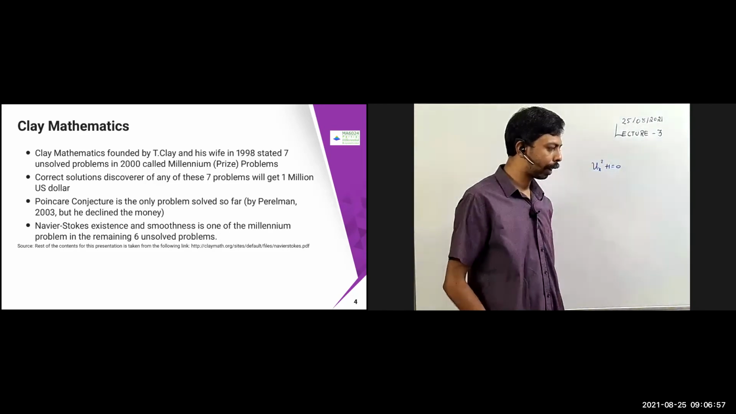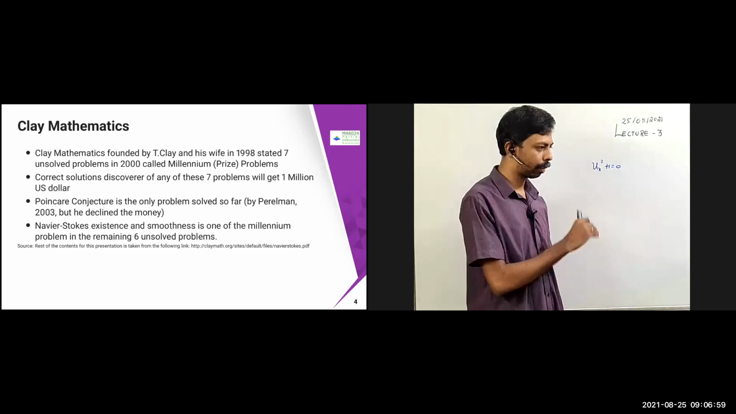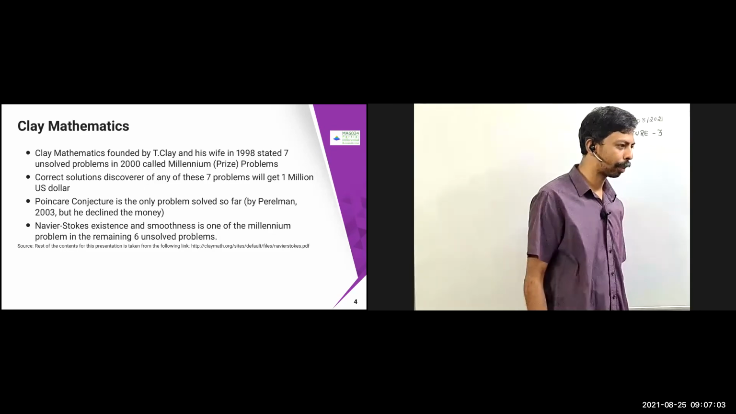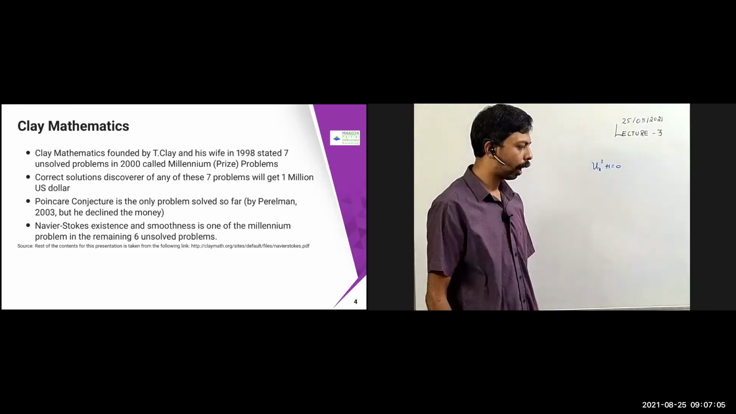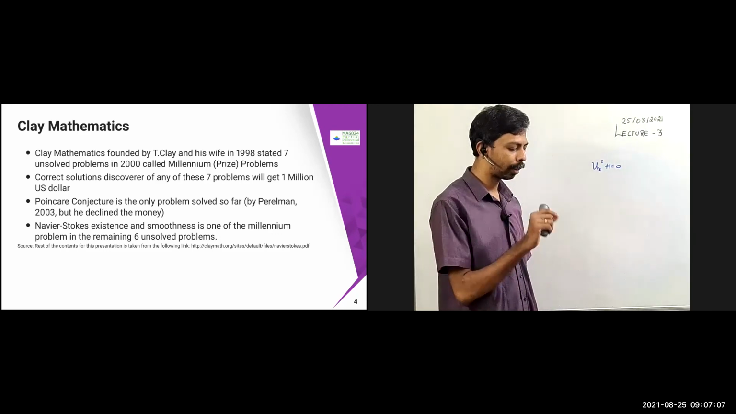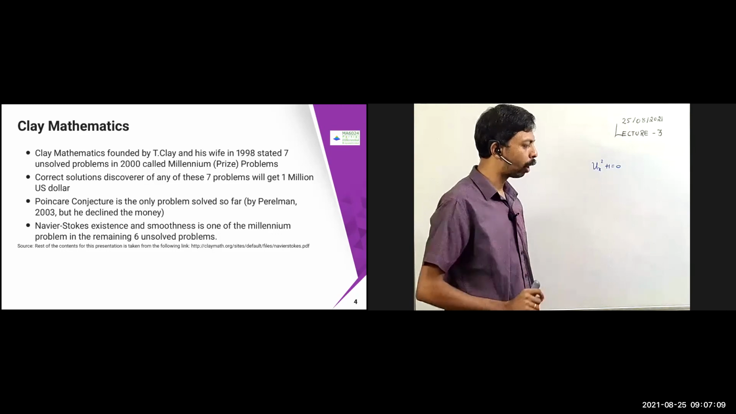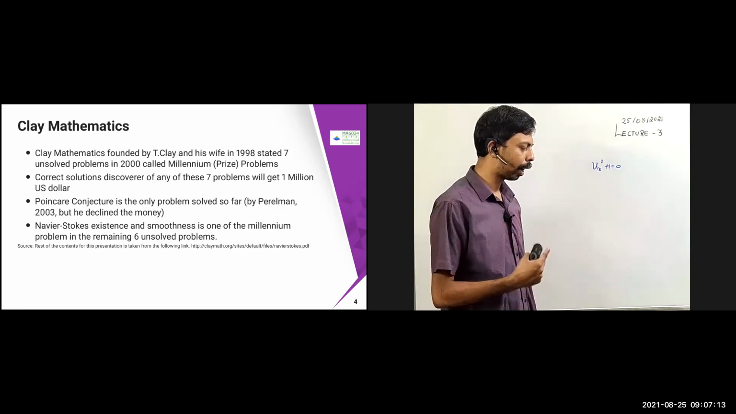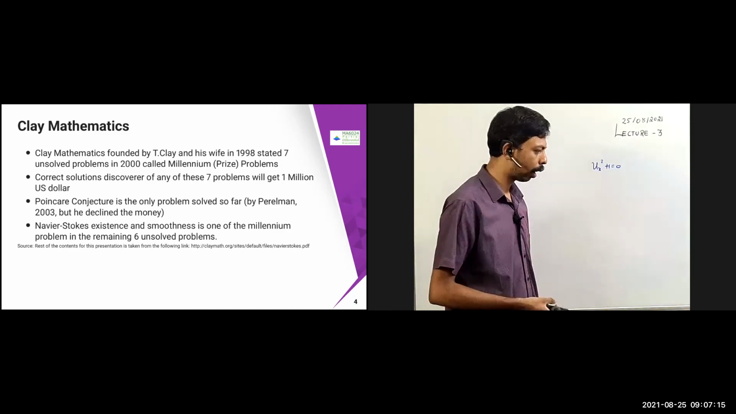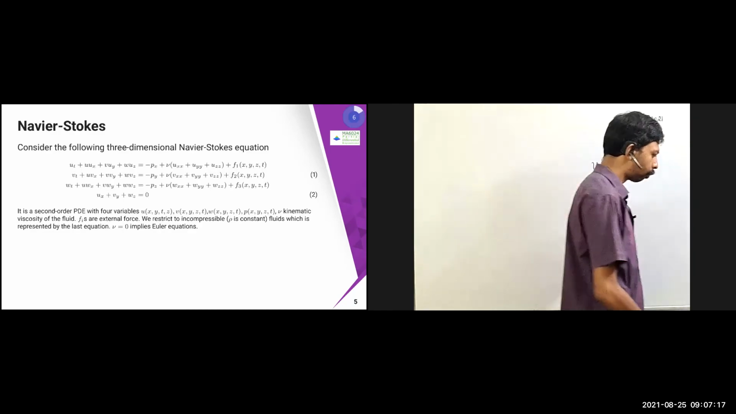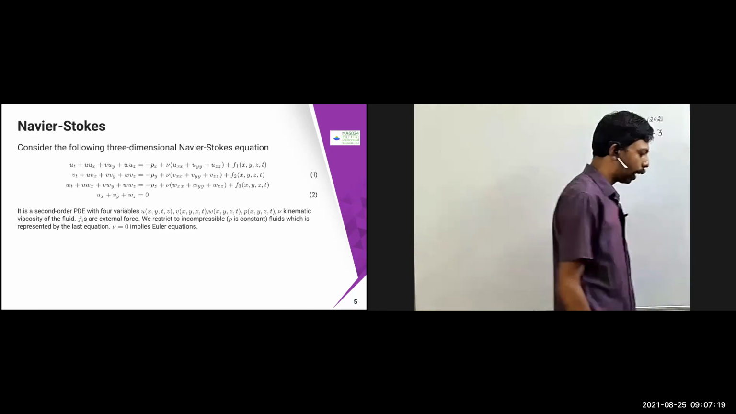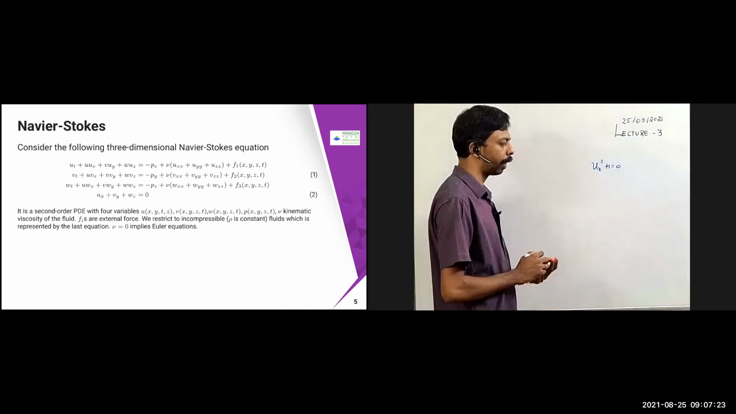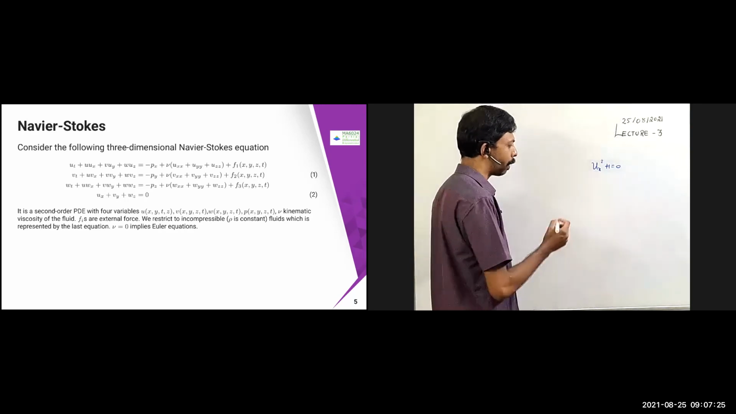So the rest of the contents in this presentation, which I'm going to explain now, are taken from the Claymath website, claymath.org. If you go to that website, you can see the list of unsolved problems. One such problem is the Navier-Stokes problem. Similarly, there are the NP-hard problem and the Riemann problem. Many are there. Okay, so let us see this problem. This PDE is called the Navier-Stokes equation. So the problem is as follows.